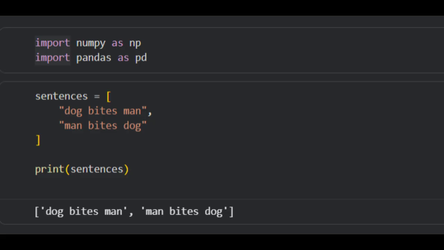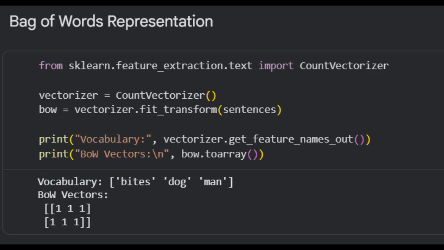And humans can understand this quite easily. But let's see how a machine handles this. As we have discussed some points related to bag of words, in this cell I'm using the bag of words method, and this method counts words, ignores order, and ignores the position. From this you can see the output. Both sentences look almost identical. So for this model, these two sentences, dog bites man and man bites dog, mean almost the same thing, and this is where the meaning gets lost.